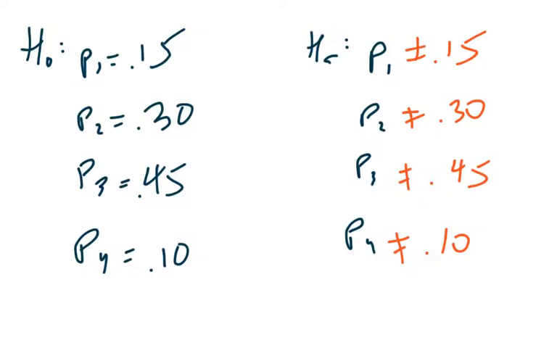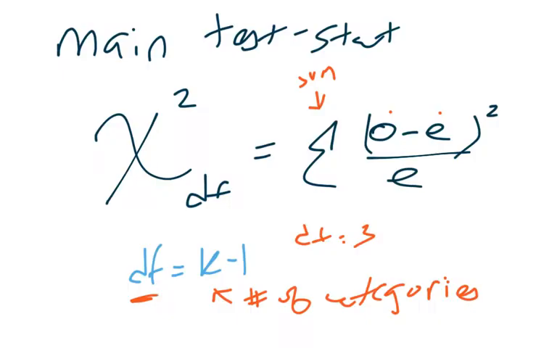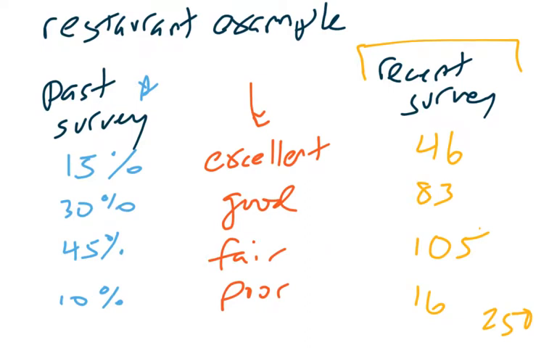Again, nothing in the direction sense, just is there a change in some of these probabilities? Even some of them may stay the same, but as long as one of them changes, there's some change in these probabilities. Okay, so how do we figure out this test statistic? Well, we have to look at all of the observed values, and luckily those are given to us.